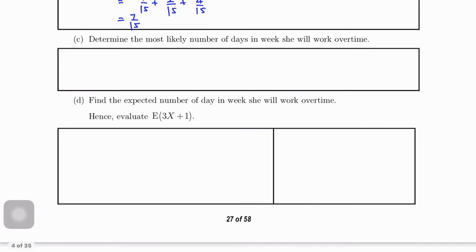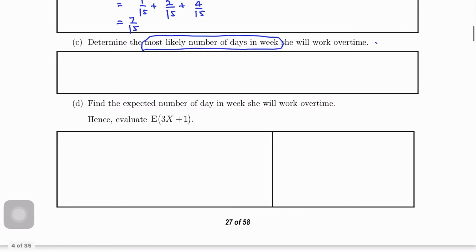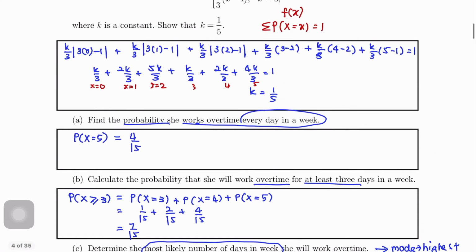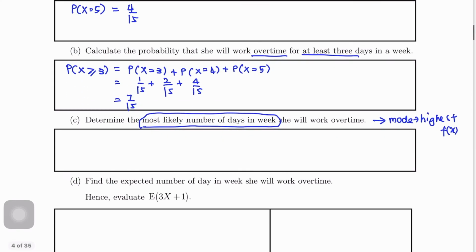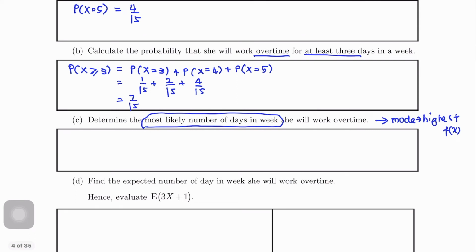Determine the most likely number of days in week she will work overtime. Most likely number of days in a week. Ini maksud dia, dalam tempoh seminggu, paling banyak dia bekerja adalah sebanyak berapa hari. So then this is mode sebenarnya. So bila mode, kita akan tengok pada highest fx. So highest fx kita adalah pada this one. Okay, 5/15 paling tinggi. So what is the value of x? 2. Therefore, mode equals to 2.